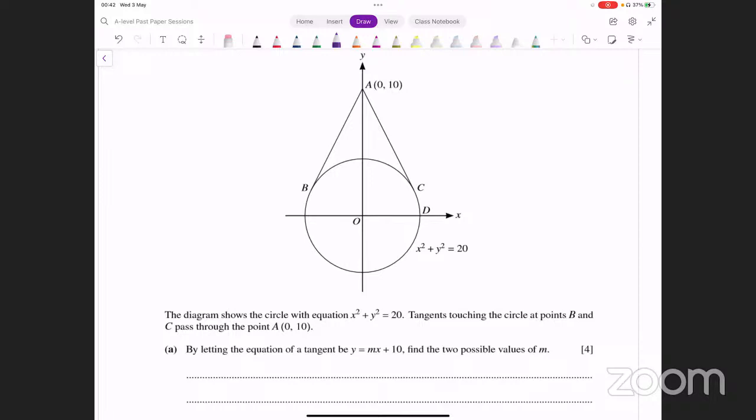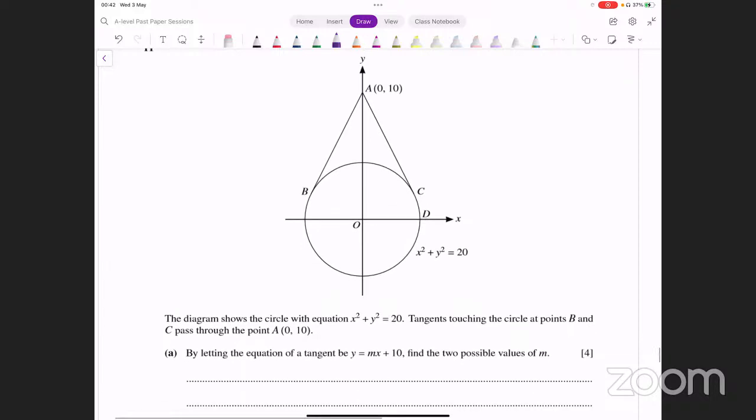Okay. All right. So let's start with this question number 11. The diagram shows the circle with equation x square plus y square equals 20. We have the circle. इसका center क्या होगा? Origin, right? Because standard form क्या होती है? X minus a whole square plus y minus b whole square equals r square. तो इसका center आपके पास origin बन रहा है. Tangents touching the circle at points B and C pass through the point A. By letting the equation of a tangent be mx plus 10, find the two possible values of m.